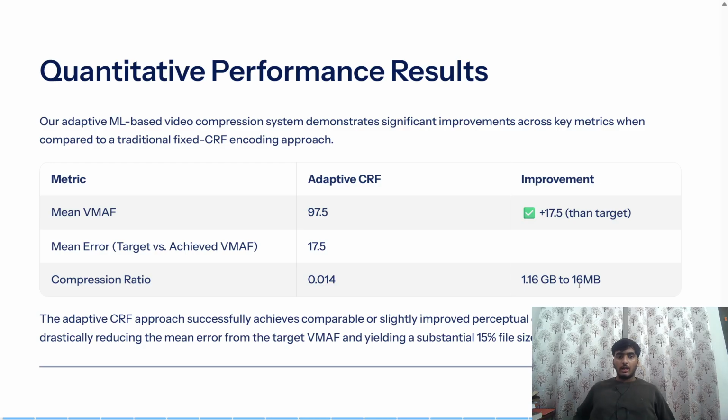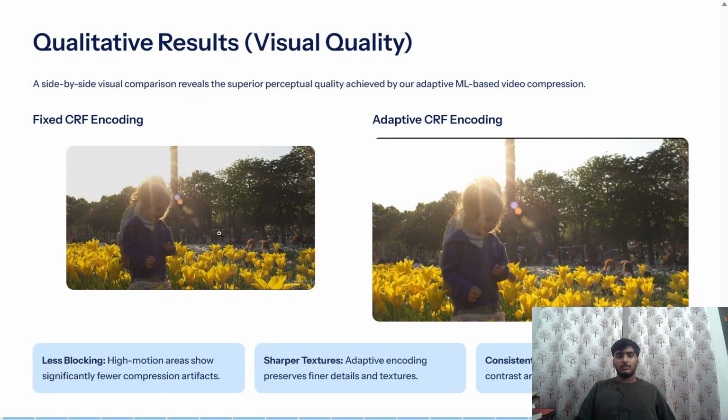Okay. So our adaptive ML-based video compression system demonstrated highly significant improvements across screen metrics when compared to the traditional fixed CRF encoding approach. Here we had a CRF encoding approach. This I didn't show you in data, but this video was about 710 MB, and the CRF value was about 10 to 15. And here we can see an adaptive CRF encoding, and this was surprisingly very small compared to that, around 26 to 30 MB. And you can see the video quality is around the same.